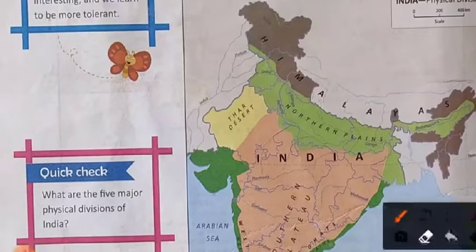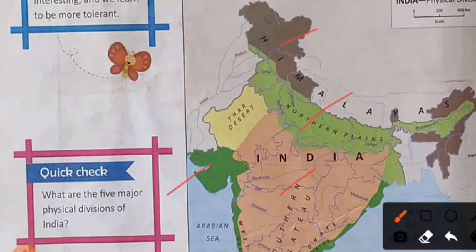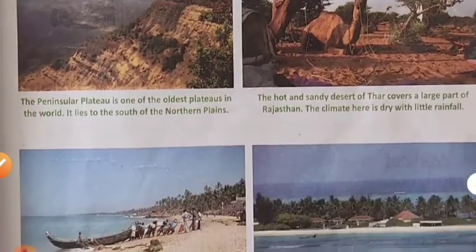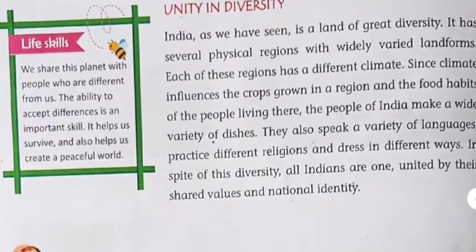We can find the physical divisions of India in the following map: this is the mountain region, this is the plain area, this one is the coastal area, and this is the Deccan Plateau. So these are the physical features of India. Now, unity in diversity. India, as we have seen, is a land of great diversity. It has several physical regions with widely varied landforms.